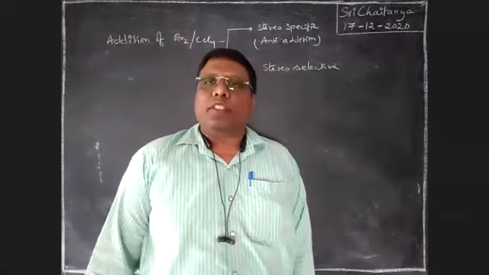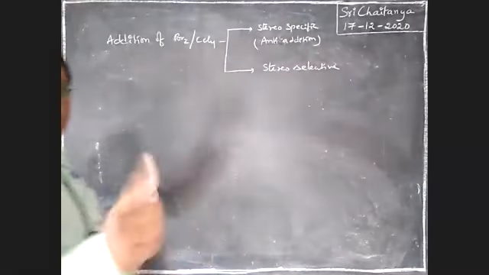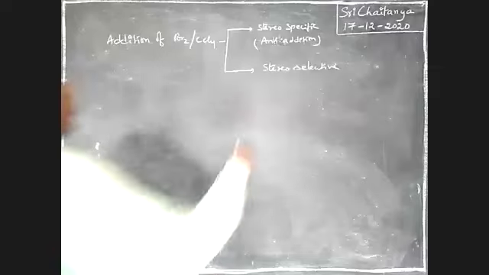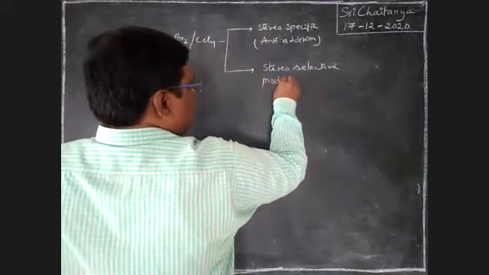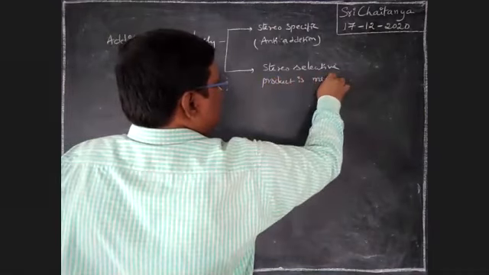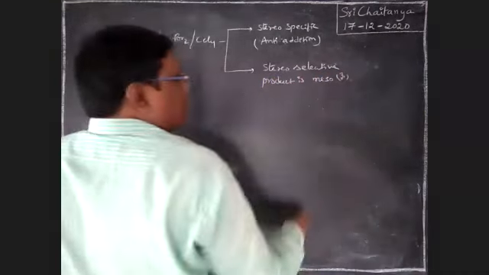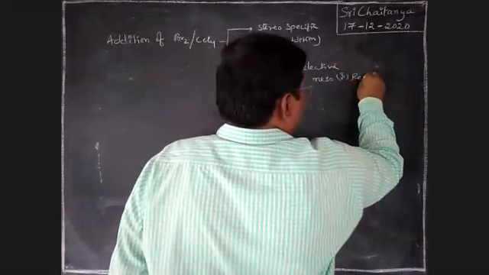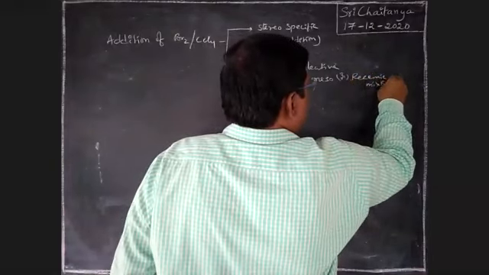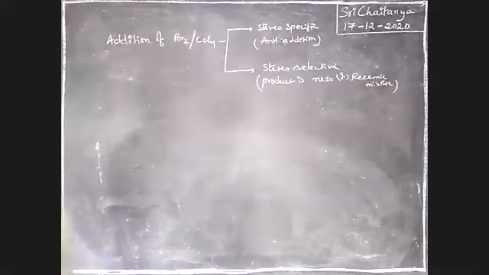A mixture of products is almost not possible, boys. So that means selectively one compound is formed, and that is considered stereoselective. That is, the product is meso or racemic.